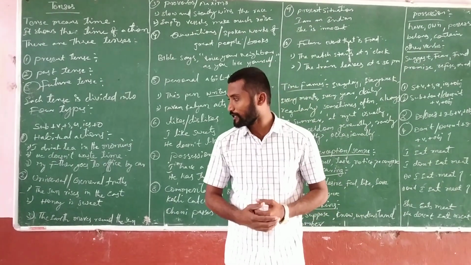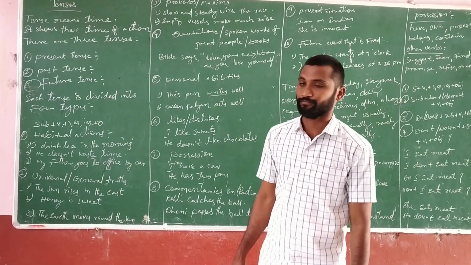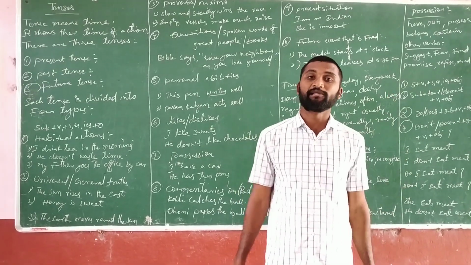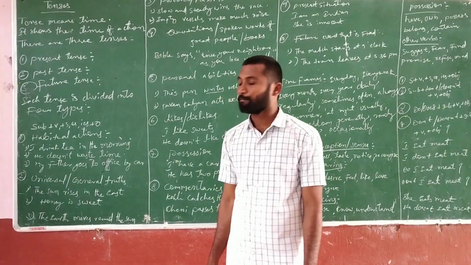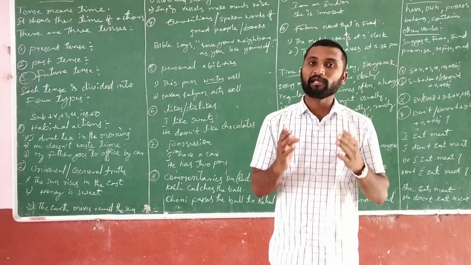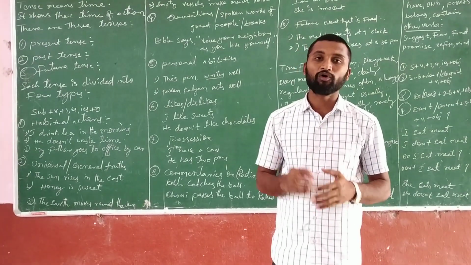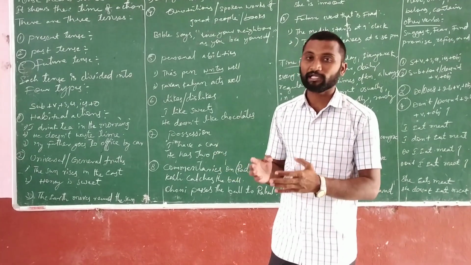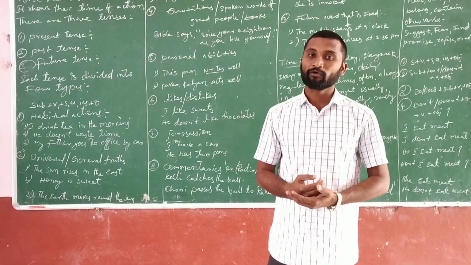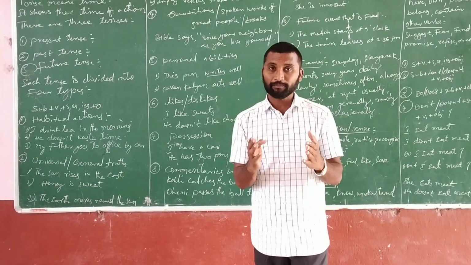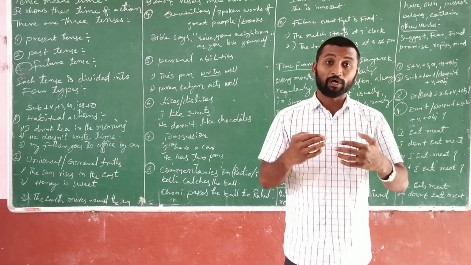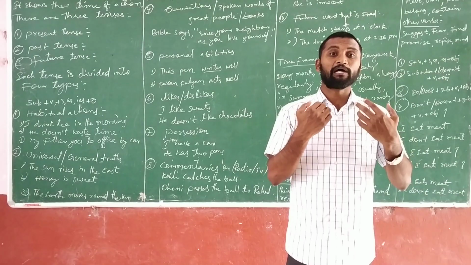And if you see the second example, he doesn't waste time. That means his habitual action is that he doesn't waste his time. And the third example, my father goes to office by car. Every day, early in the morning, my father goes to office by car. It is a duty of my father, so it is the habitual action of my father. So what I want to say is that in the simple present tense, we can talk about habitual actions, routine actions which are done by us.